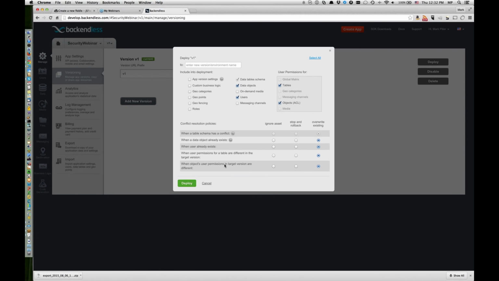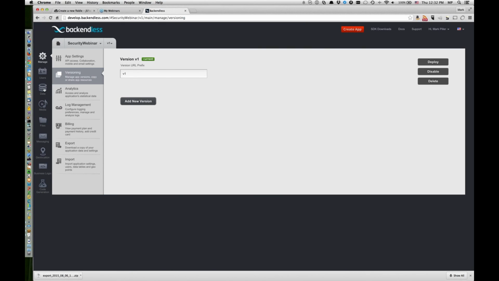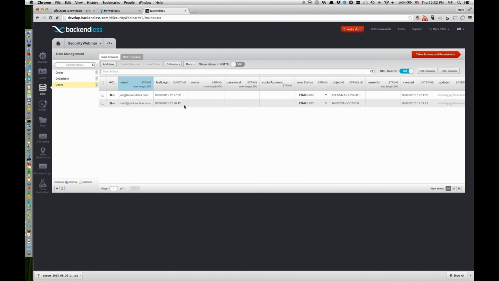And there is a conflict resolution mechanism where you can define what happens if there is a conflict, whether you ignore that conflict or you roll back or you override from one environment to another. So to answer your question, exporting and importing permissions is not possible through CSV, but it's possible to use the deployment from one environment to another. And in this case, everything will be copied over according to your conflict resolution policy. So hopefully that answered your question.